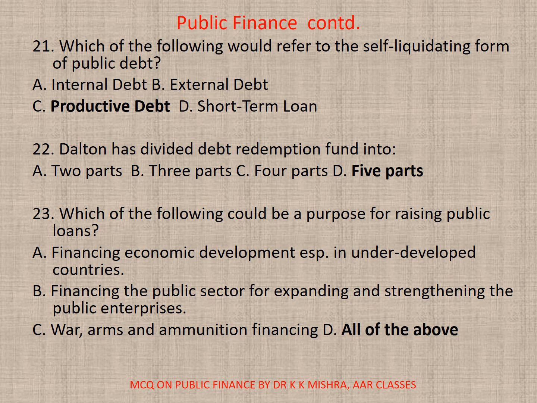21. Which of the following would refer to the self-liquidating form of public debt? A. Internal debt. B. External debt. C. Productive or the short-term loan. Correct option is C. Productive debt. 22. Dalton has divided debt redemption fund into A. 2 parts, B. 3 parts, C. 4 parts or D. 5. Here correct option is D.